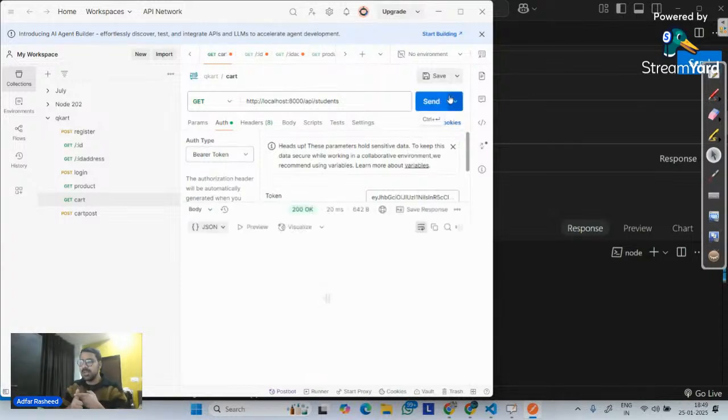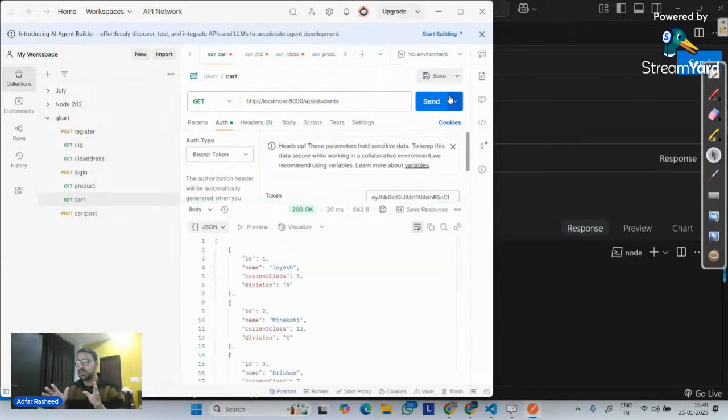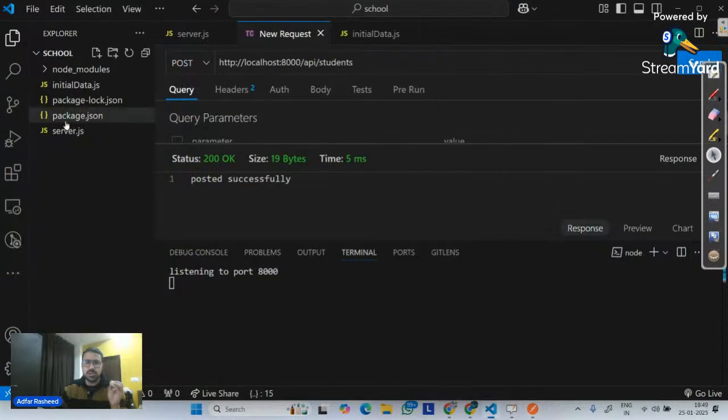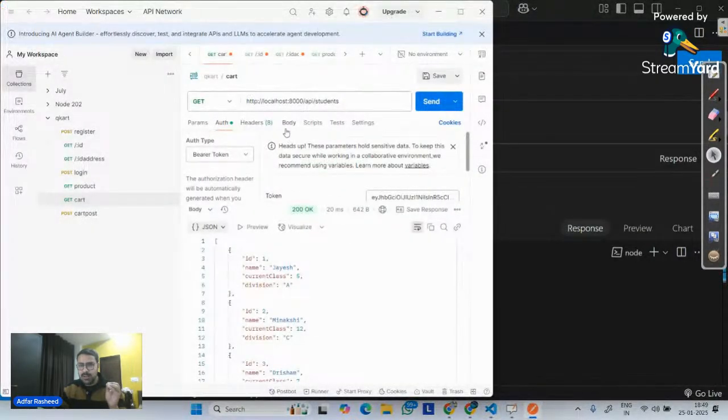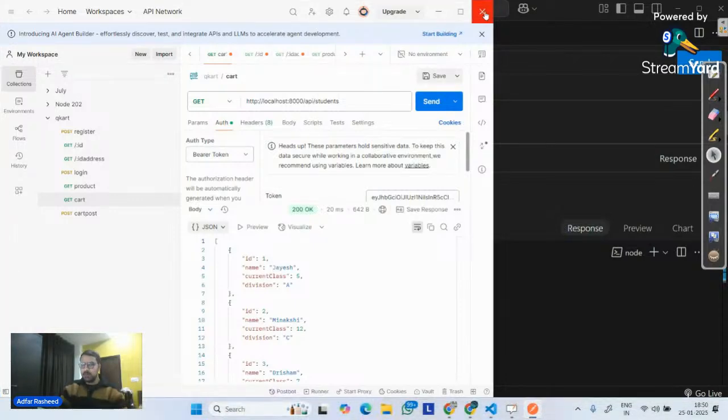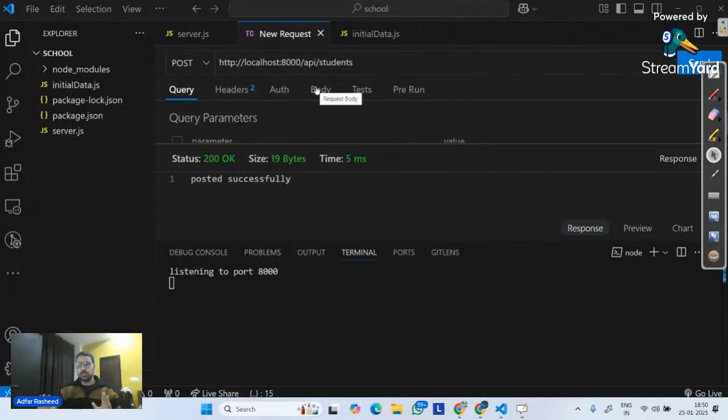So you can install Postman. I would suggest you only install Postman if you have good memory and good RAM. If you don't have it, in VS Code, simply go to extensions and install Thunder Client. And it will give you the same layout. You can see headers, auth, body, tests, pre-run, and then we get response. Similarly, over here we have auth, headers, body, scripts, test setting. But Postman is specifically created, and there are a lot of other advantages which we will see eventually moving forward. But at this point of time, I'm going to use Thunder Client because I want to make you comfortable in Thunder Client.